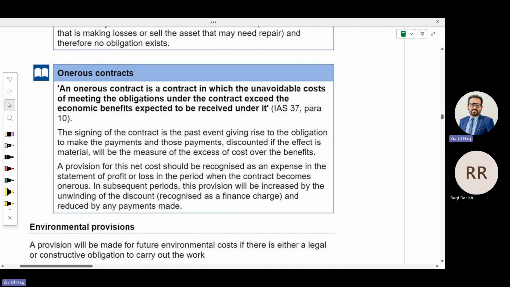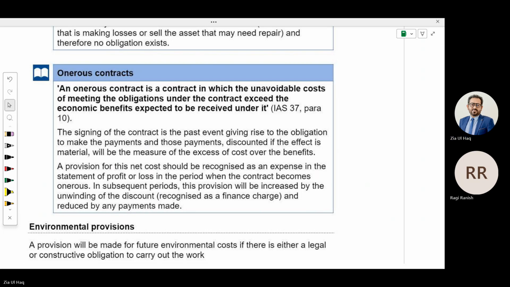What is an onerous contract? We have discussed onerous contracts in IFRS 15, construction contracts, loss-making contracts. If you are aware your contract is going to become loss-making, you need to create a provision for the extra cost. Provision for the extra cost.